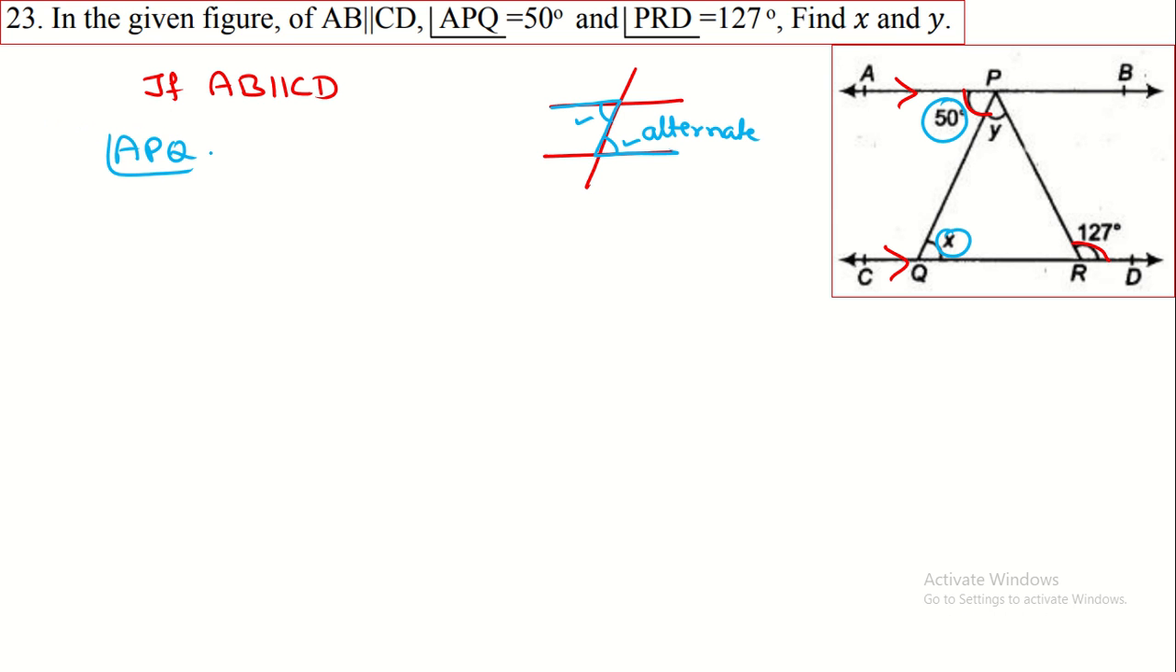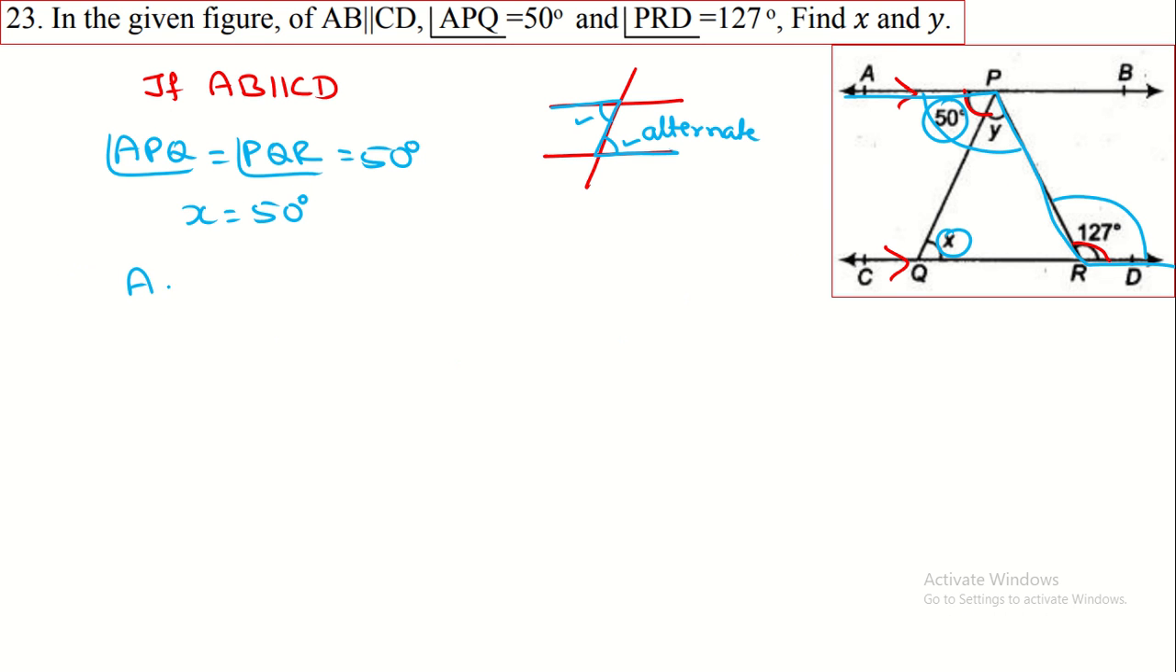Here this 50 degree is equal to angle X, because angle APQ is equal to angle PQR. Both the angles are equal, that is equal to 50 degree. So therefore angle X is equal to 50 degree. The value of X is equal to 50 degree. And in the same way, here also there are two alternate angles. So this one is equal to this one.